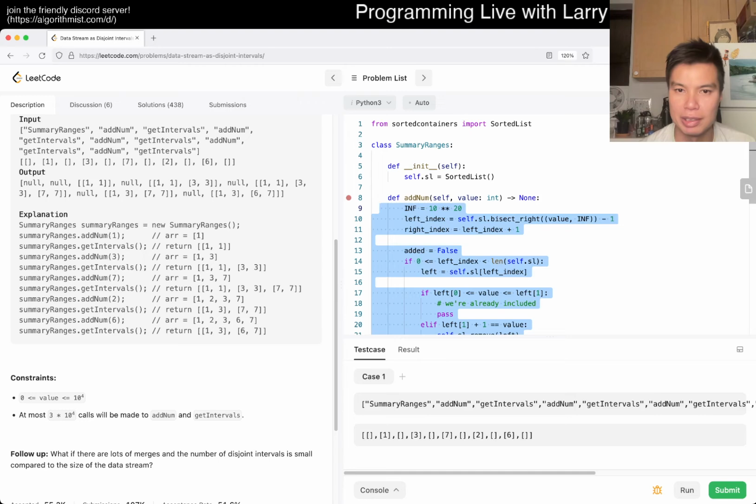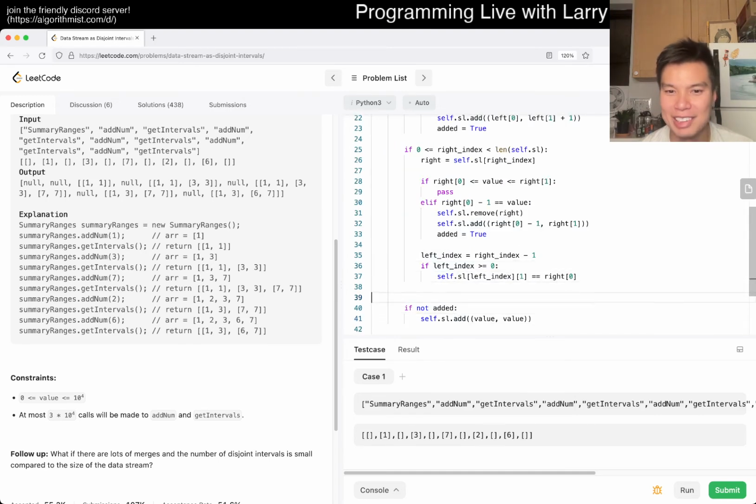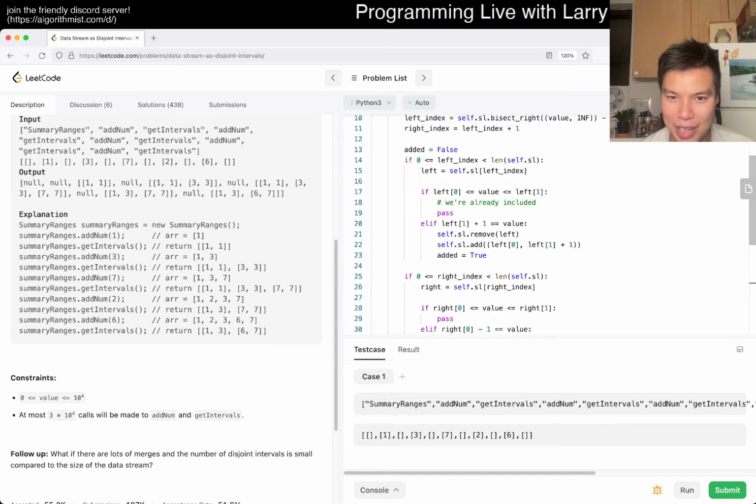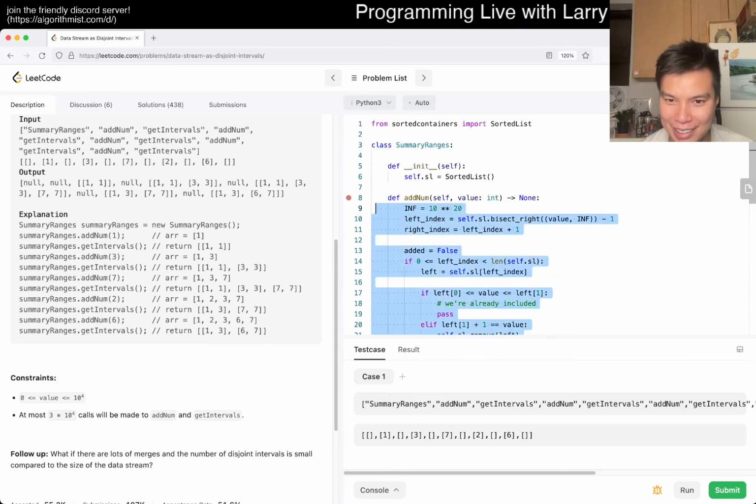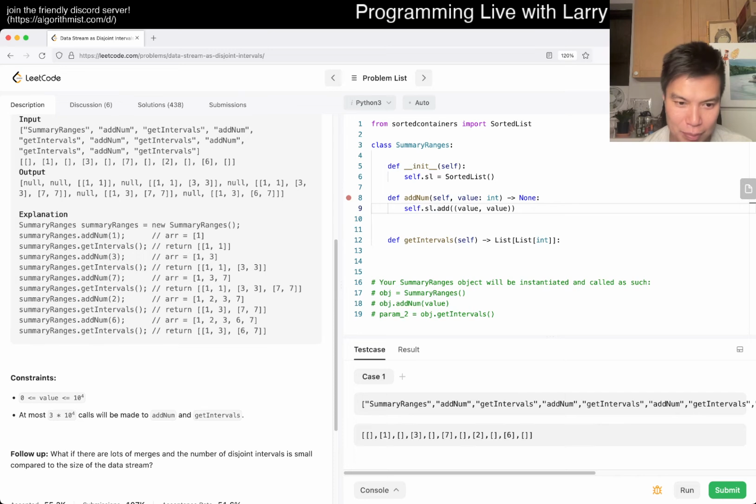So for add numbers, we just, okay, I do want to get rid of it, but let me just paste it somewhere else so that I don't lose it if I change my mind again. Okay, you'll see what I mean, because my idea here is that everything is going to be amortized. So let me just paste it somewhere. What's it called? What's this from?